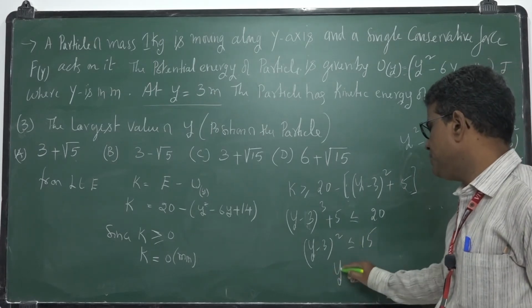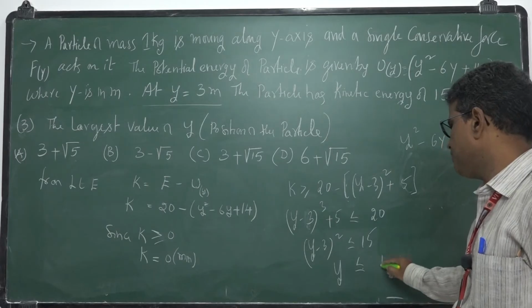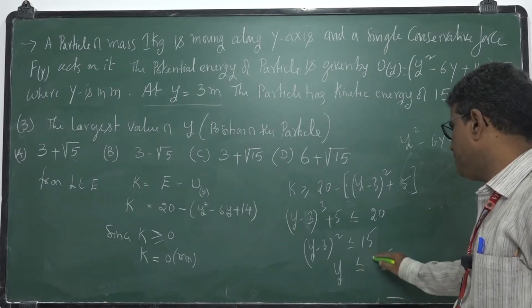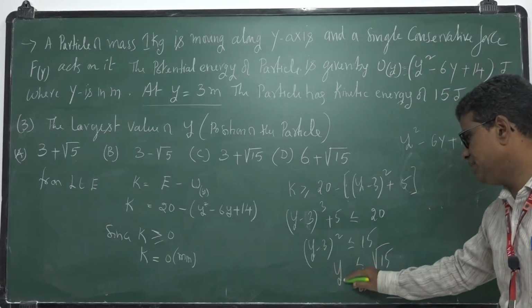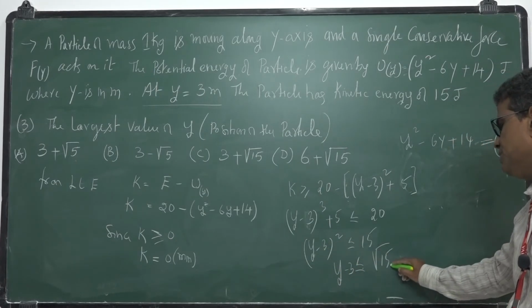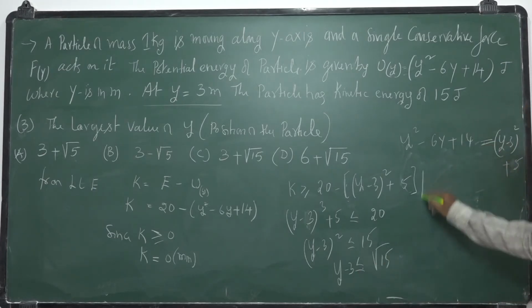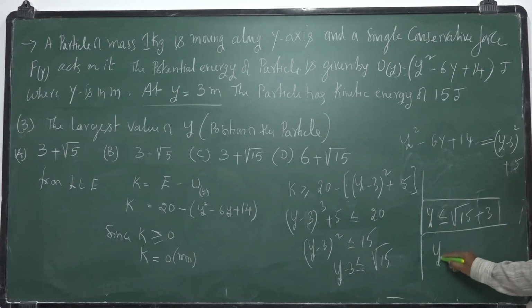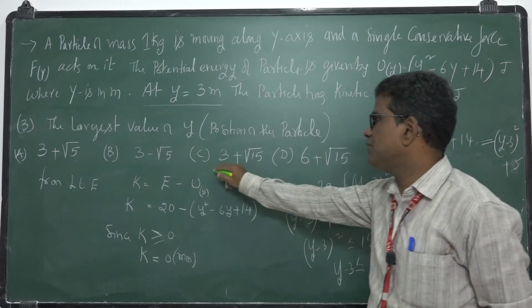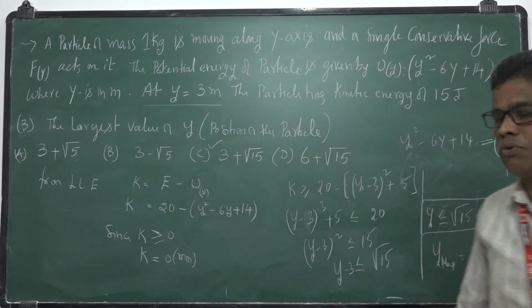So y minus 3 is less than or equal to root 15, and y will be less than or equal to root 15 plus 3. So the maximum value of y is 3 plus root 15.